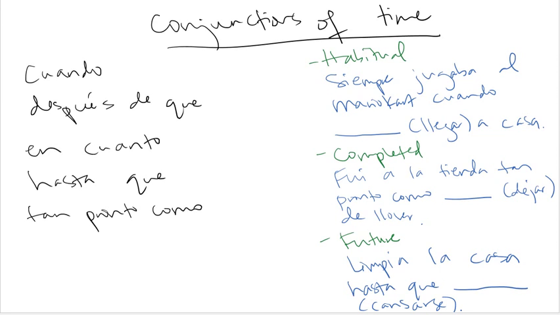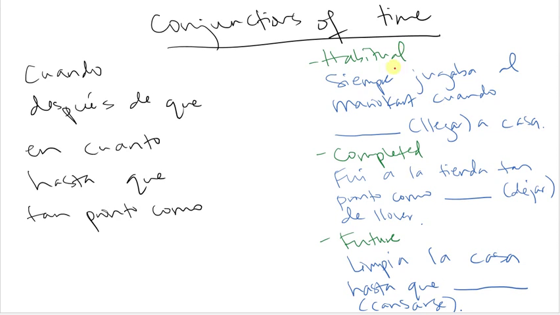Okay, next we have the conjunctions of time, and of course, remember, these are a little bit more tricky. So we have cuando, which is when, después de que, after, and cuanto, as soon as, hasta que, until, tan pronto como, as soon as. And remember, you only use these when you have something that hasn't happened yet. So there's a few different things you want to think about.